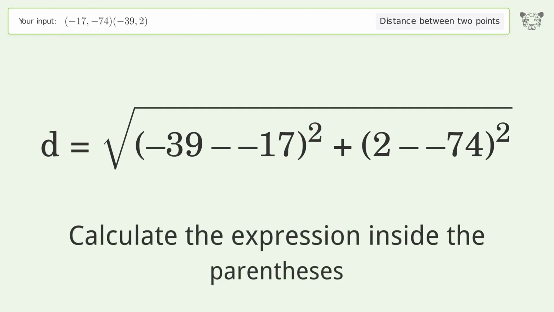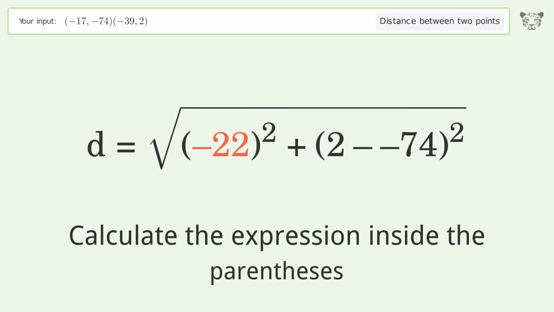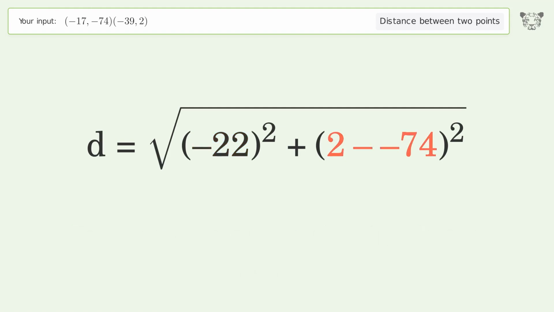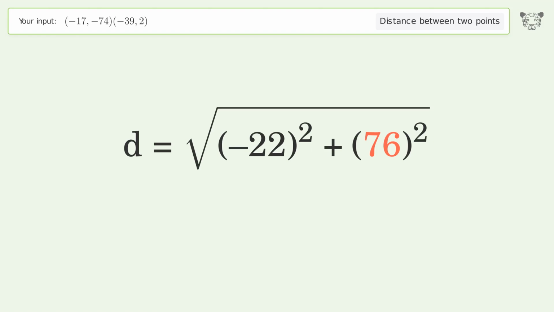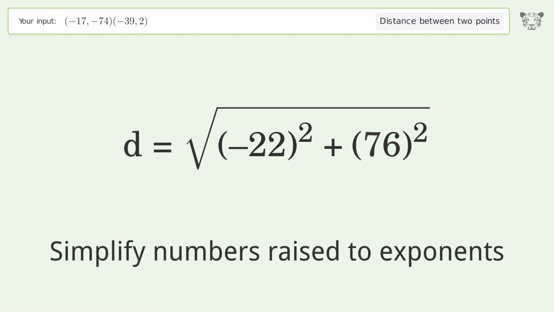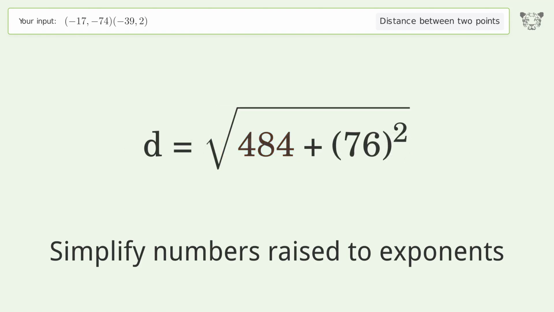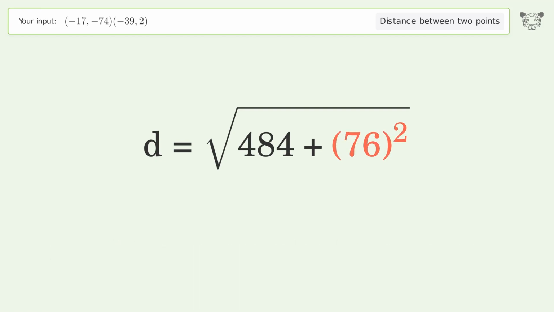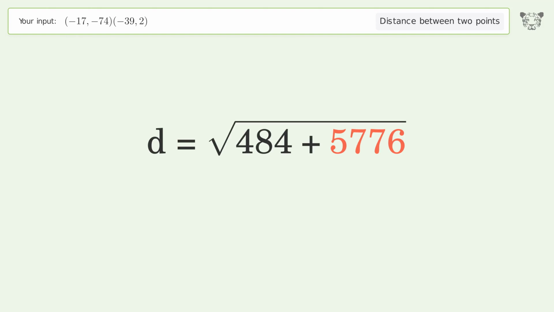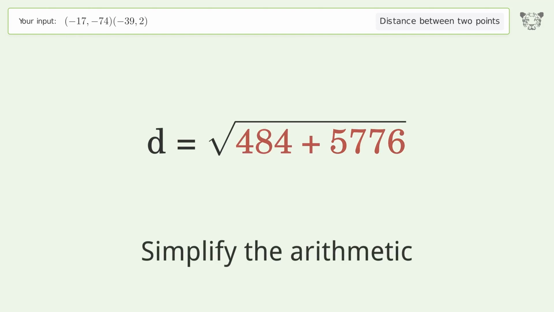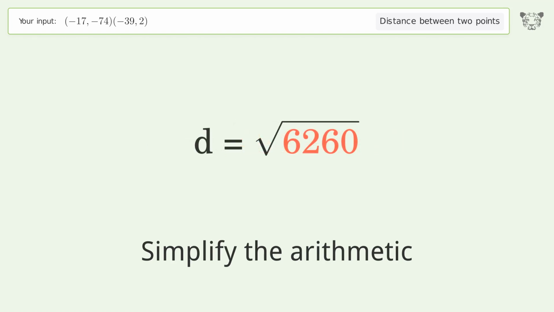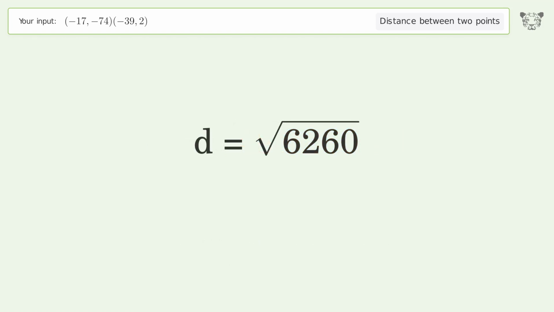Calculate the expression inside the parentheses. Simplify numbers raised to exponents. Simplify the arithmetic. And so the distance between the 2 points is the square root of 6,260, or 79.12.